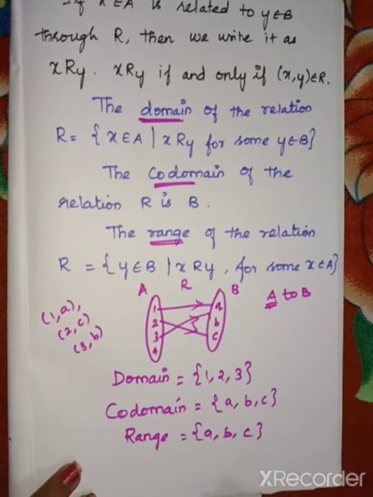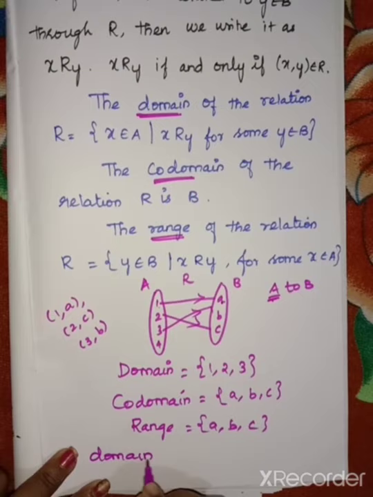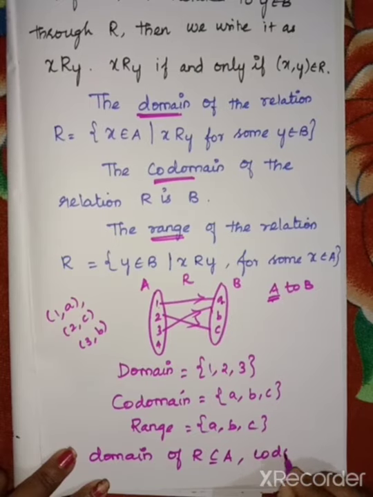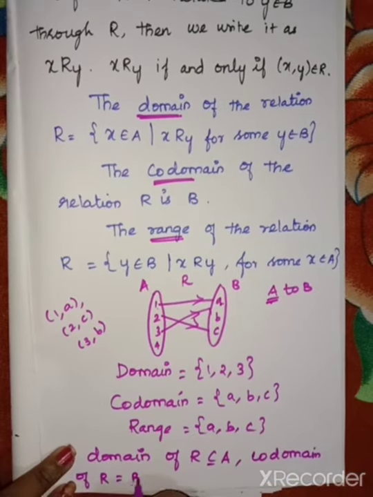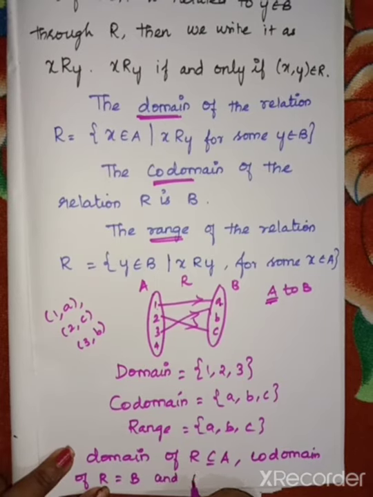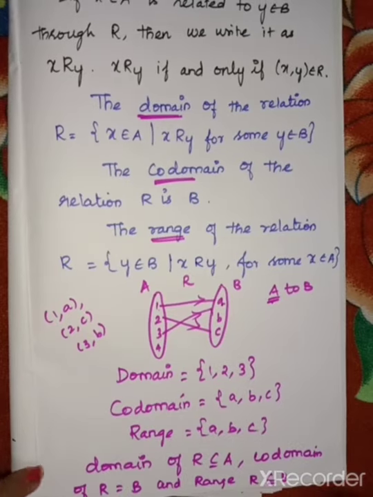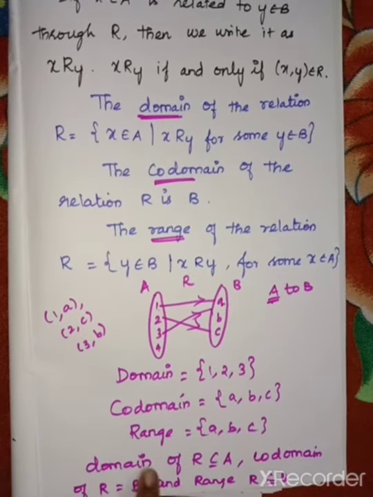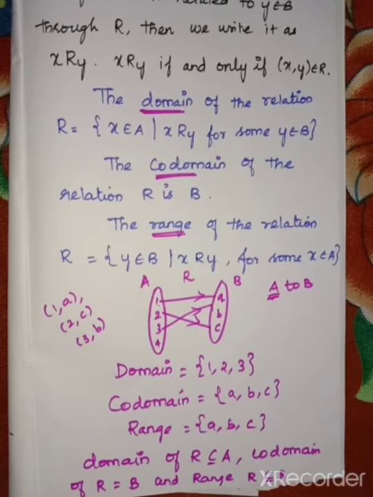So here we have some notation, that is what? Domain of R, that is a subset of A. Likewise, codomain of R, that is B. And range of R belongs to a subset of B. It will be a subset of this. The codomain will be the set, that is, the elements of B.